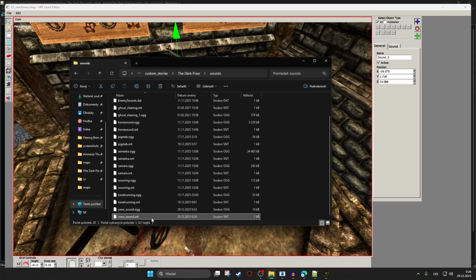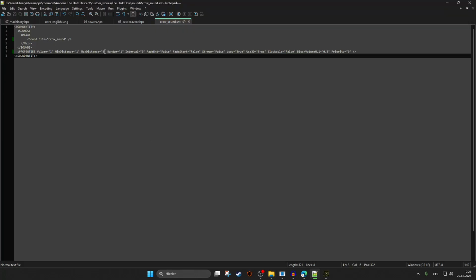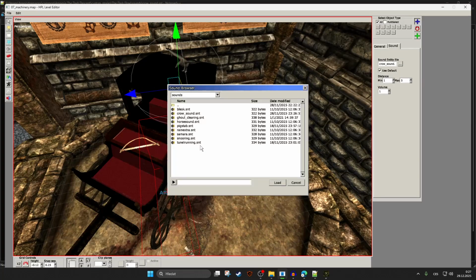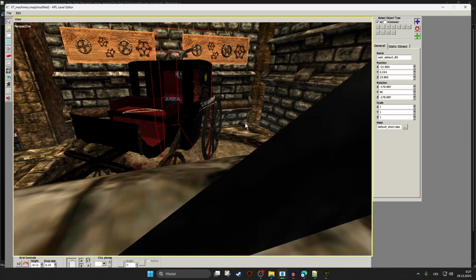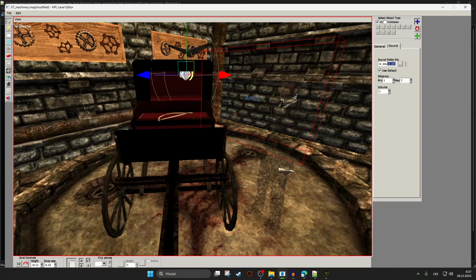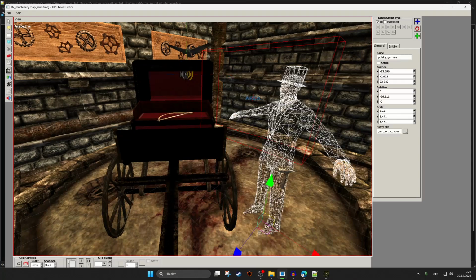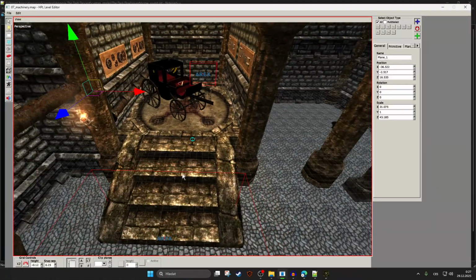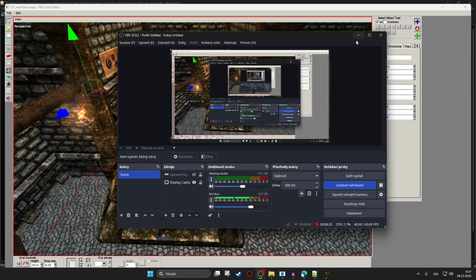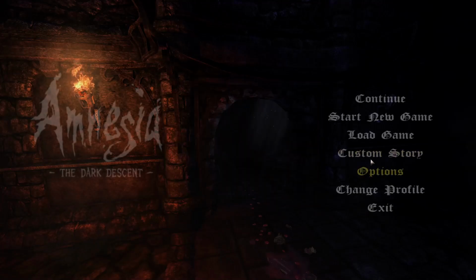No, let me make this one a bit larger. I think it was 15, right? I think this should work. Oh, it's still... Okay, it should work now. So let's go into the game and you're gonna hear it, I hope. We also have dialogue there, so we'll see if we can hear it, but I hope yes. I'm gonna put it a bit louder so you can hear it.